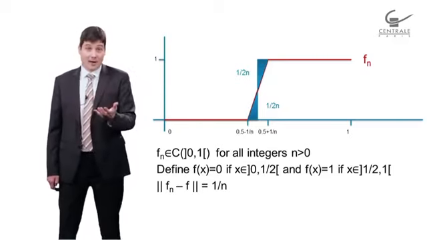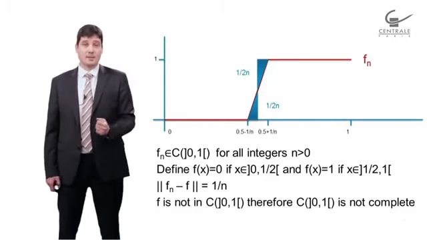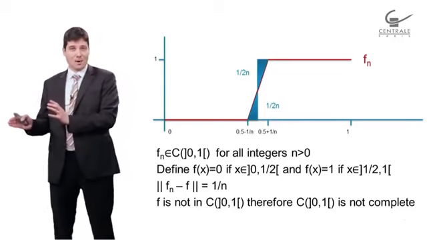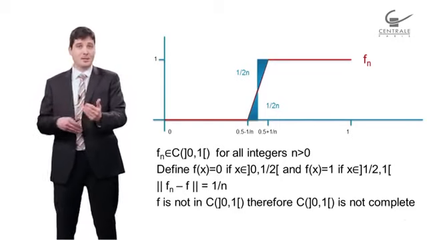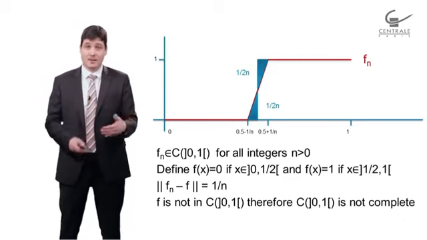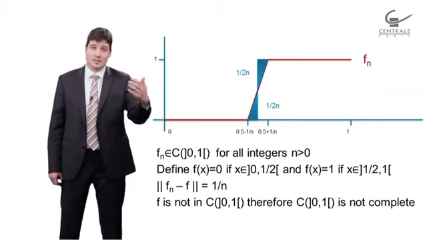And then what you have here is a function f, which is not in C of 0,1. So fn is a Cauchy sequence of elements of C01, but the limit is not in C01. So what we have is a lack of completeness. Therefore, C01 is not complete. Subsequently, C01 is not a Banach space.